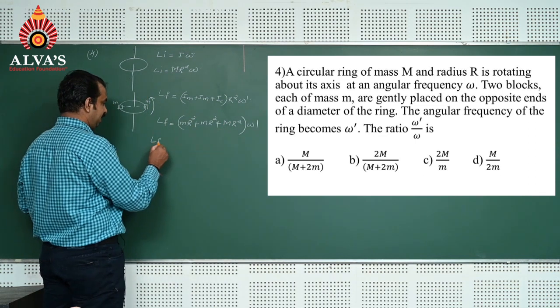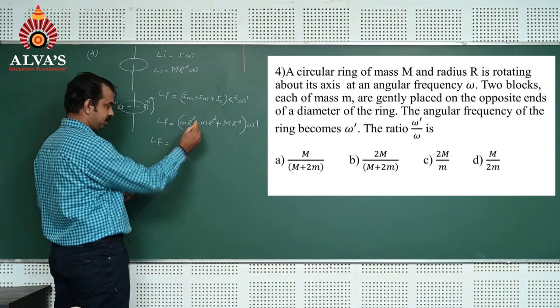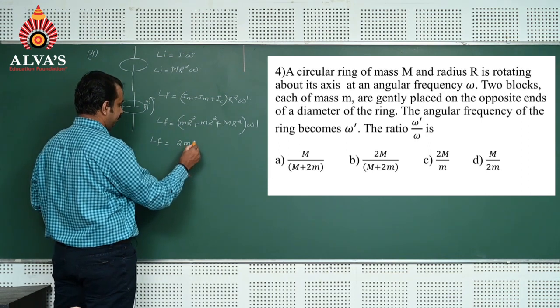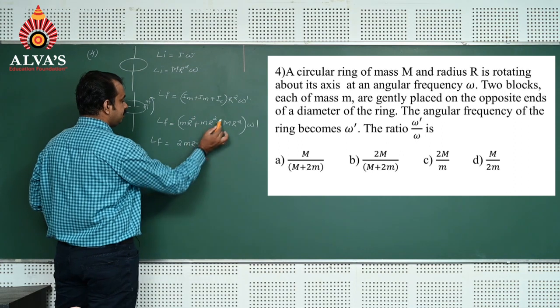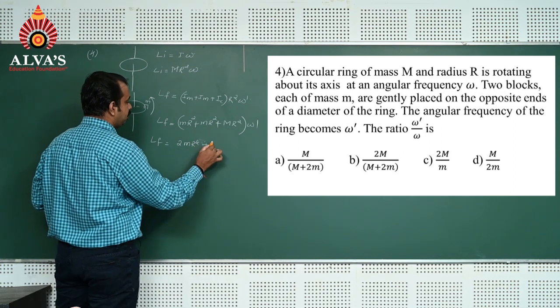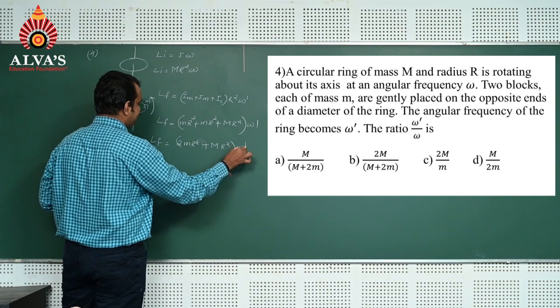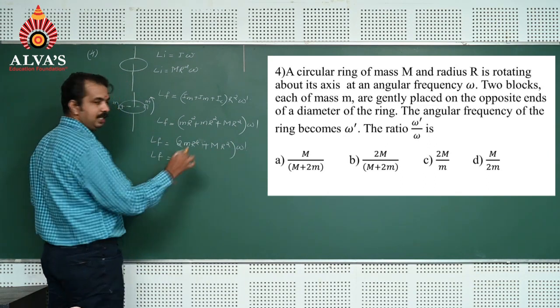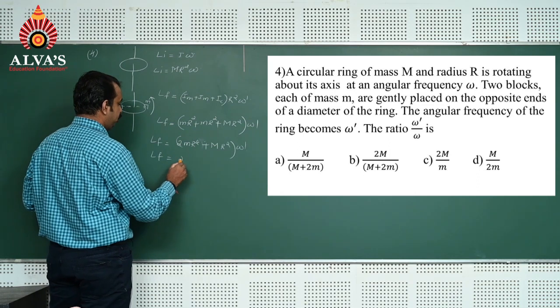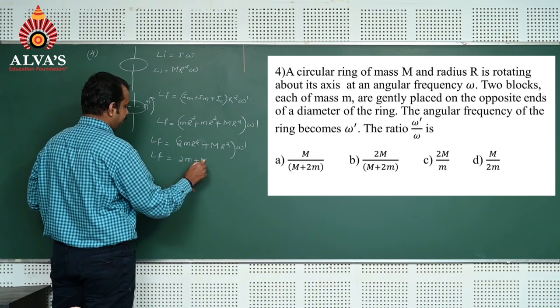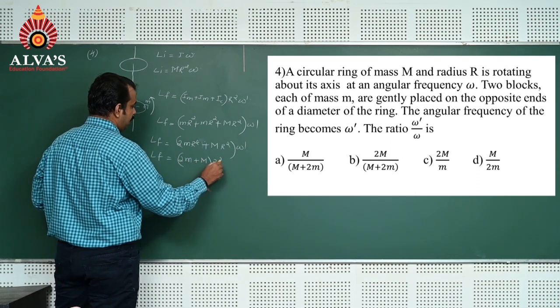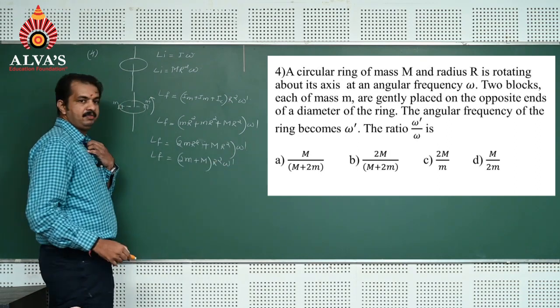So L final is equal to 2m plus M into r square omega dash.